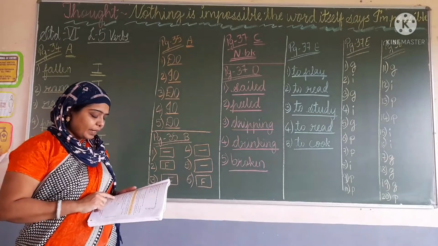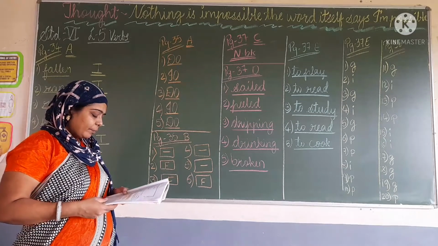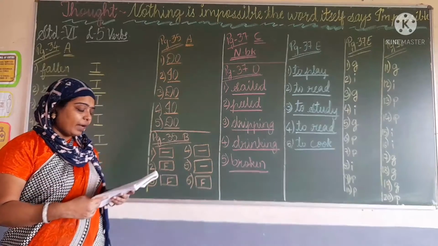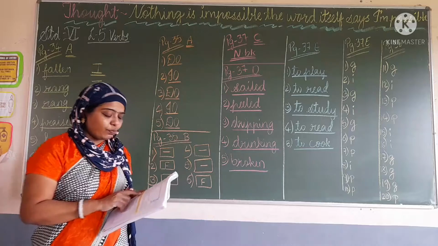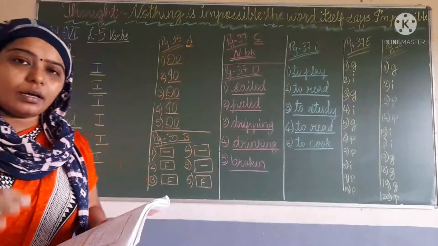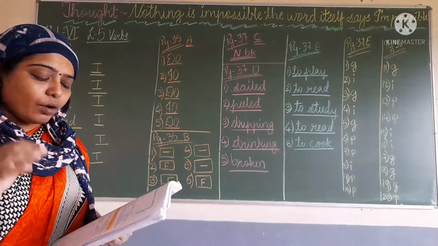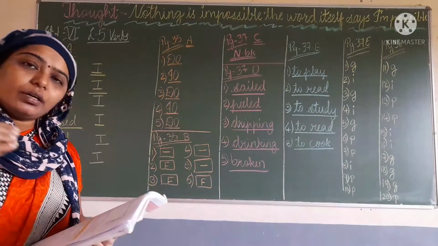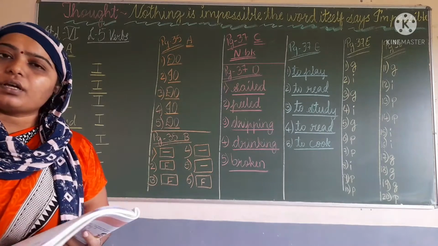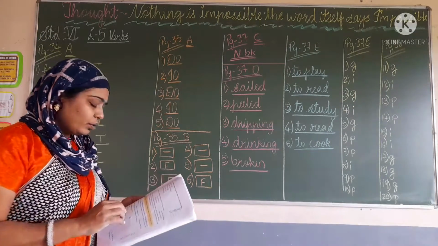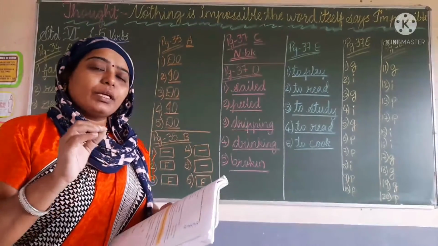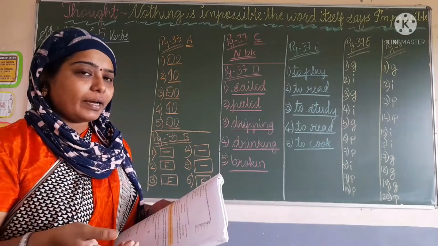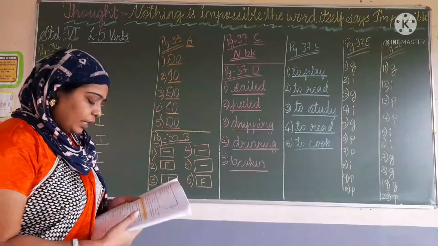After that, again on page number 35 only, B1. State whether the underlined verbs are finite verbs. Now what is the meaning of finite verb? A finite verb changes form with the change in the number or person of the subject, or a change in tenses. So we have to read the sentence in which they have underlined the word, and say whether it is finite or we have to just leave it.